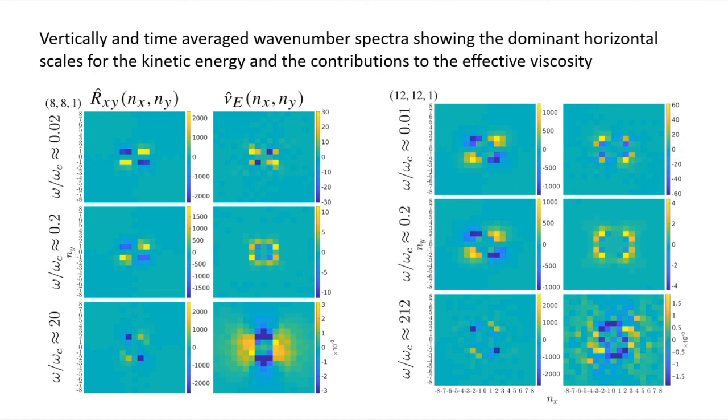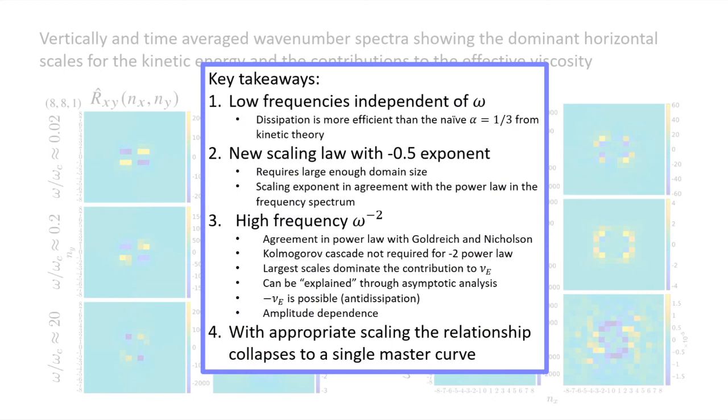Okay, so these are the key takeaways from this talk and also the two papers we've put out on this. Essentially, we have this low frequency independent regime. We have this new scaling law of minus 0.5 for an intermediate regime, which occurs below the convective frequency. So we now have to start considering that we're getting a reduction in the efficiency of the dissipation below the convective frequency. This is new. And we also find agreement with Goldreich and Nicholson in the high frequency regime.